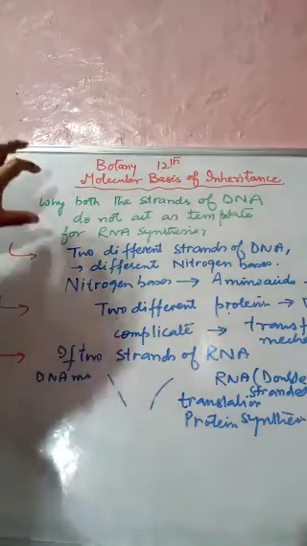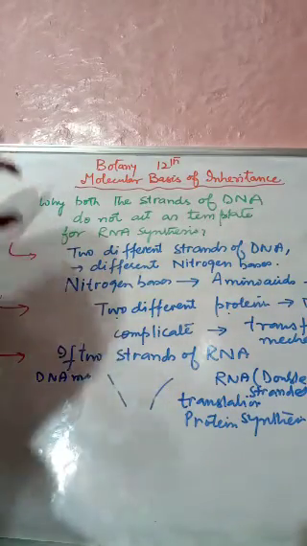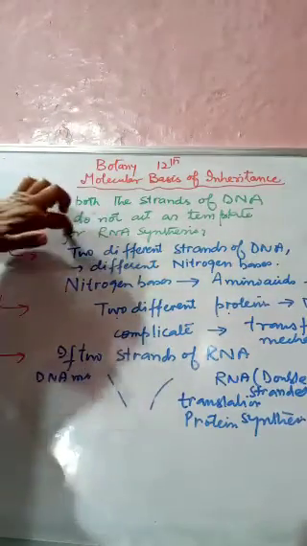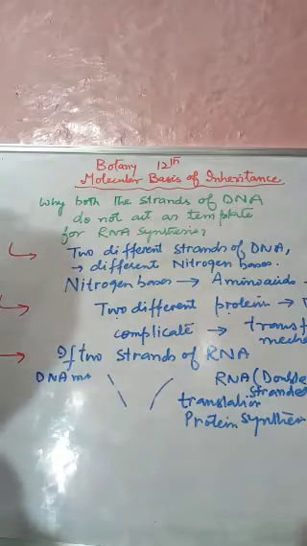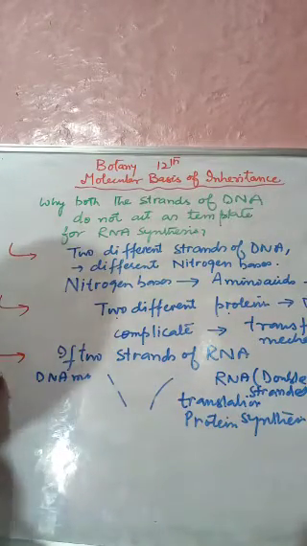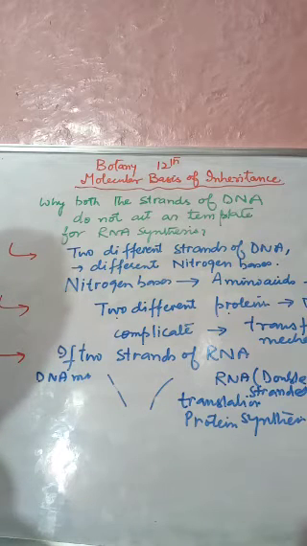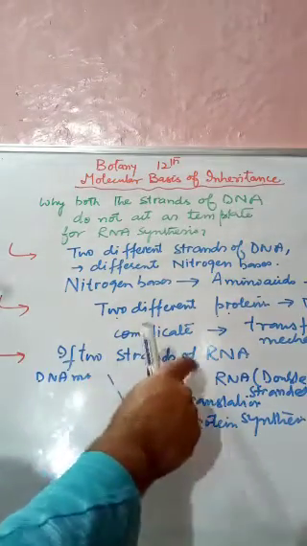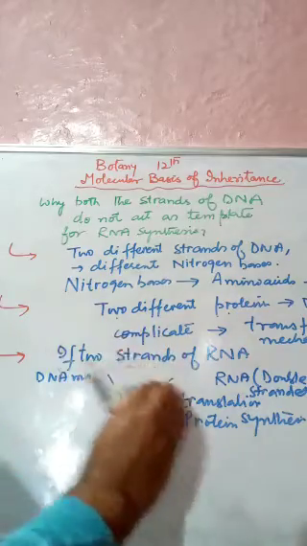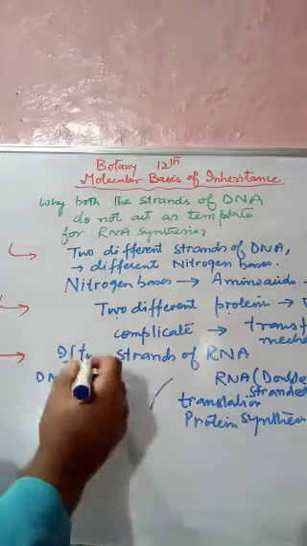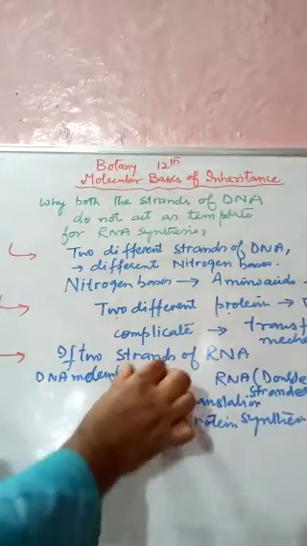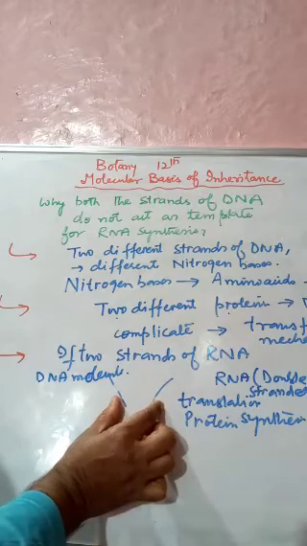So the question we have put forth is, why both the strands of DNA do not act as template for RNA synthesis. We have given these three main reasons. The first reason: if two strands of RNA are formed from one DNA molecule, both the strands are complementary to each other.